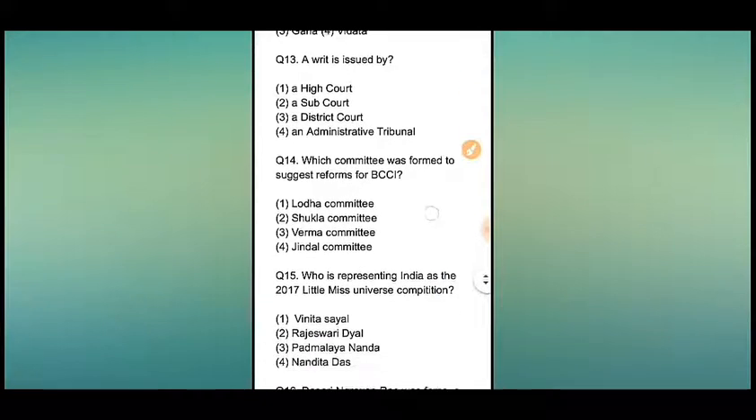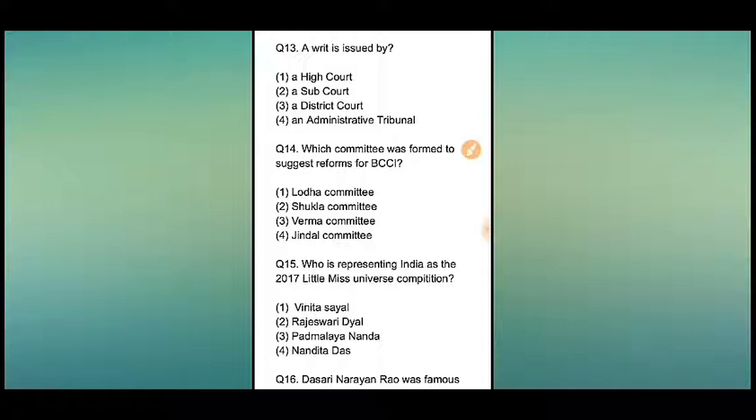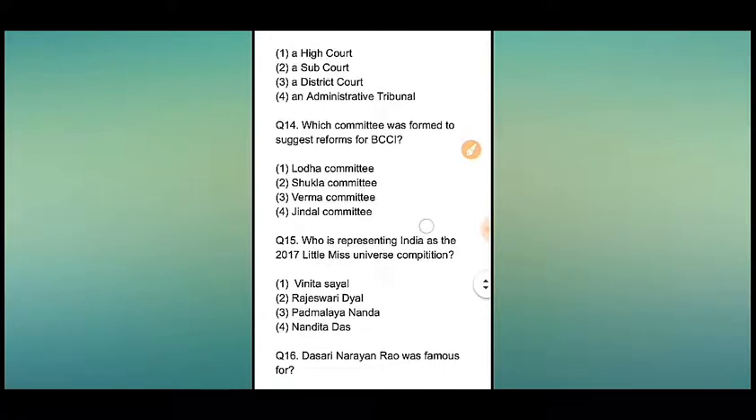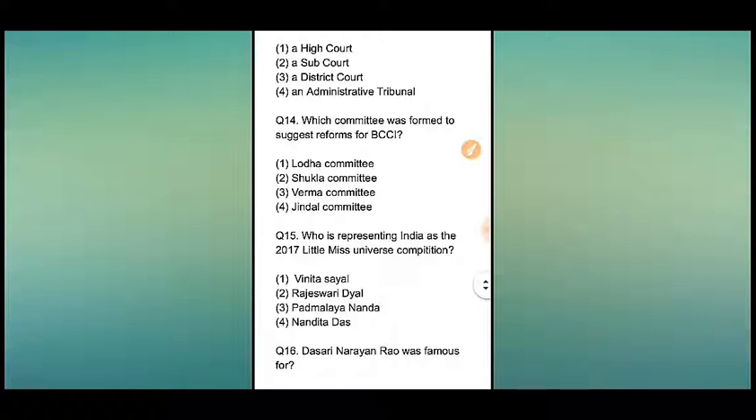Okay. Now go to question number 14. Which committee was formed to suggest reforms for BCCI? And 4 options here: Lodha Committee, number 2, Shukla Committee, number 3, Burma Committee, number 4, Jindal Committee. So from the 4 options, the answer will be number 1, Lodha Committee.